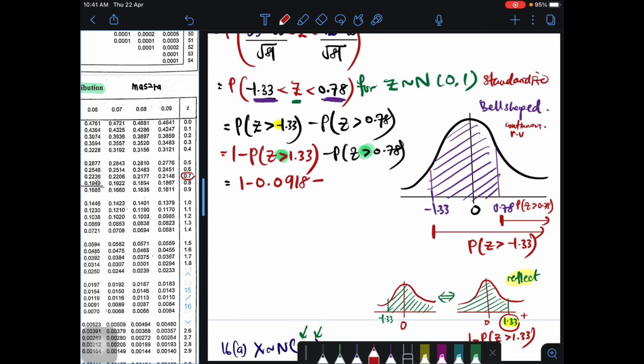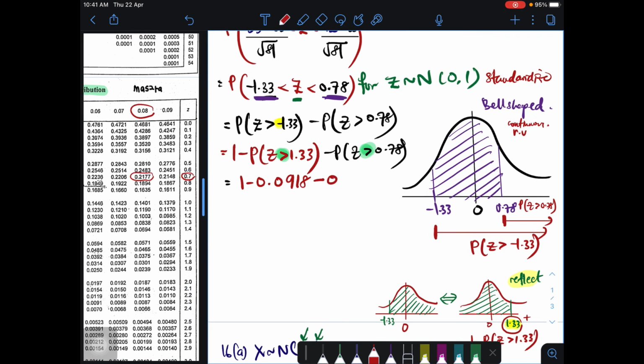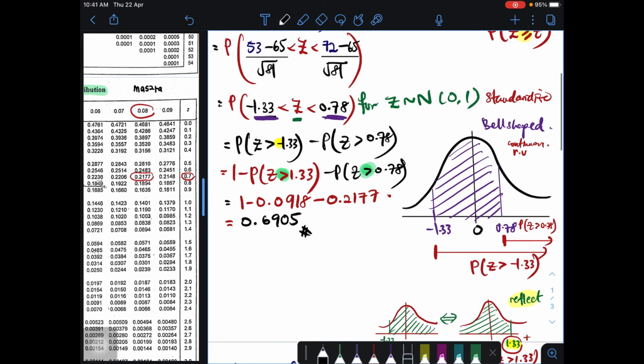Okay, 0.7 dulu cari. And then 0.08. Tengok sini. And then bulatkan. You boleh conteng sebenarnya kalau dibenarkan lah. Conteng je buku tu. Okay, 0.2177. And then you use your calculator. And you're gonna get your true answer, which is 0.6905. Ta-da! And that's our answer. And just remember, you understand this by just drawing it.